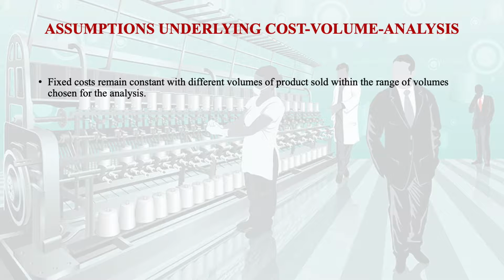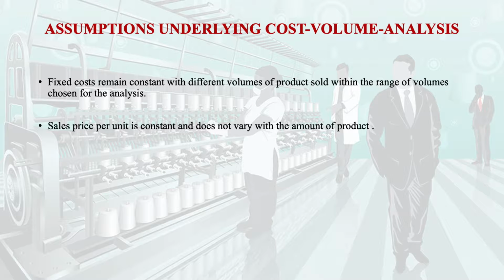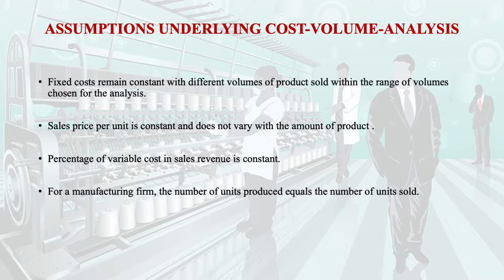There are different assumptions, just like fixed costs remain constant with different volume of products sold within the range of volume chosen for analysis. Second assumption, sales price per unit is also constant and does not vary with the amount of product. Percentage of variable cost in sales revenue also remains constant. For a manufacturing firm, the number of units produced equals the number sold.